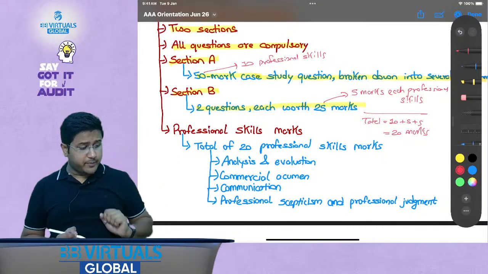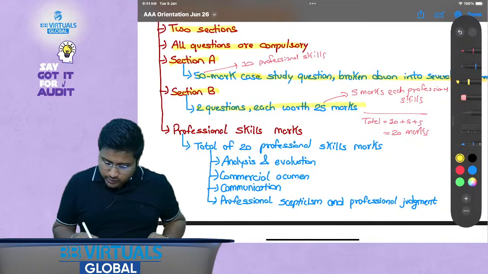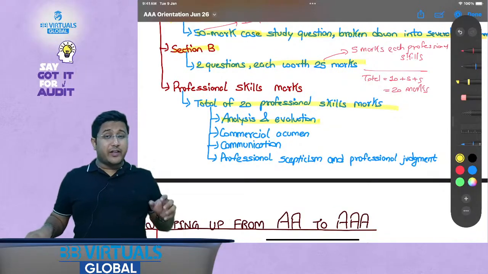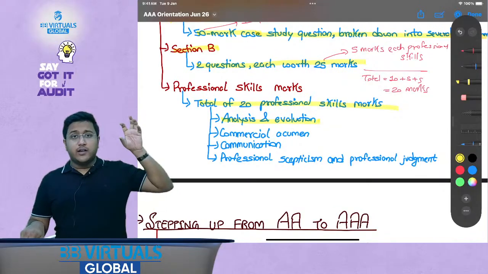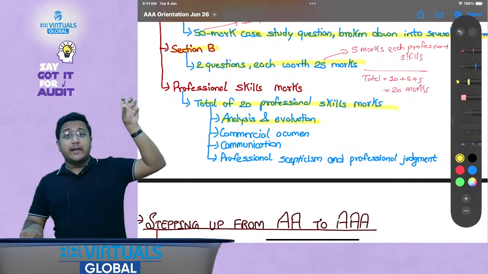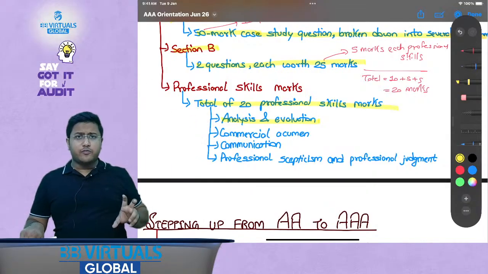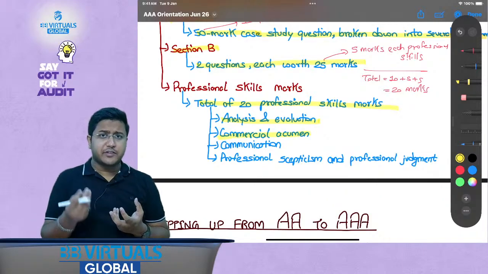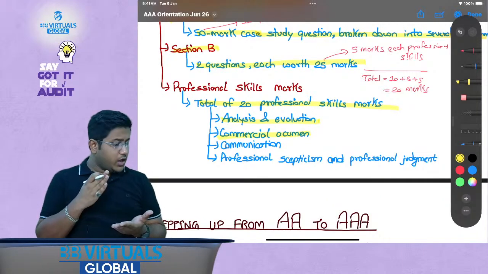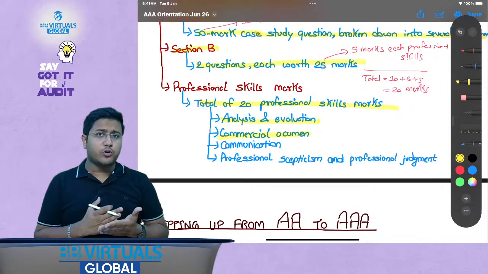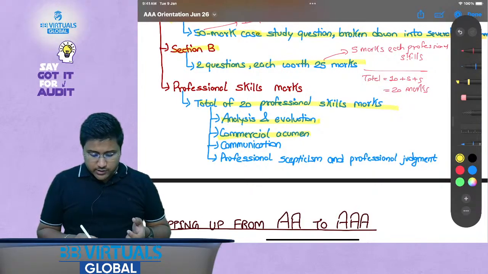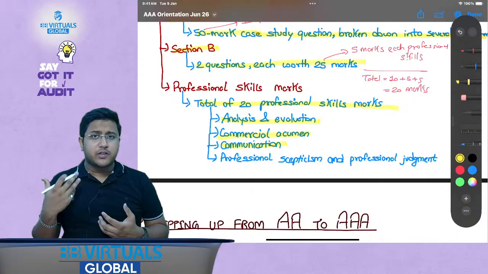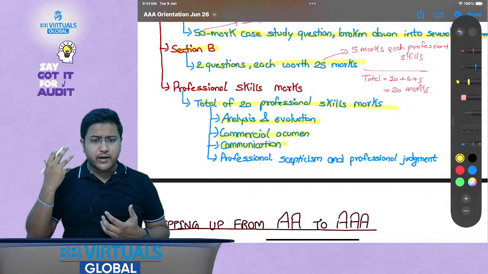Very, very important, right? So what is this professional skill all about? This professional skill has analysis and evaluation, that is whether you have taken the right points, whether you have analyzed all the impacts on the financial statements as well as the auditor's report or not. Commercial acumen, whether whatever solutions, discussions and conclusions are being given by you make business sense or not, whether they are commercially viable decisions or not. Then communication, whether you have clearly articulated the communication, whether you have communicated to the right people in the right manner at the right time or not.